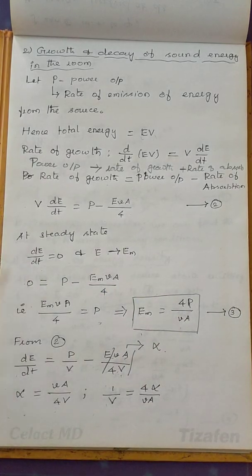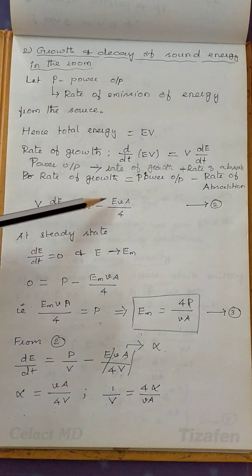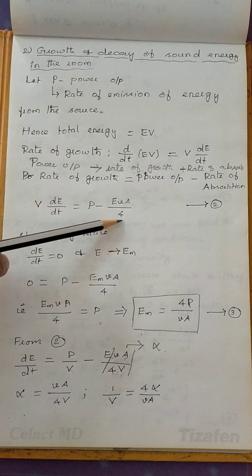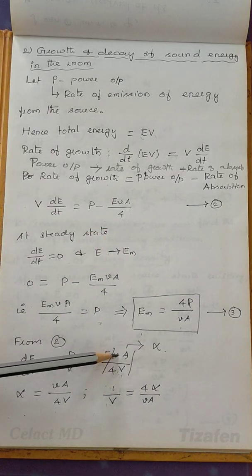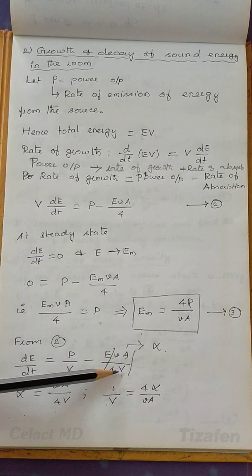So from this equation 2, you just substitute the value of EM here. From this equation 2, we have an expression where we keep dE by dt alone here. Volume you bring here: P by V minus E times (velocity of sound times absorption coefficient) divided by 4V. The velocity of sound, the absorption coefficient, and the volume V are all constants.